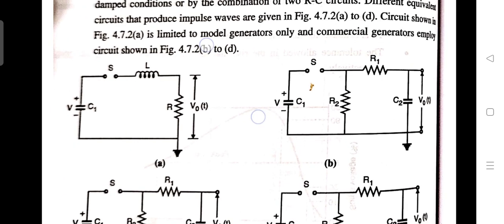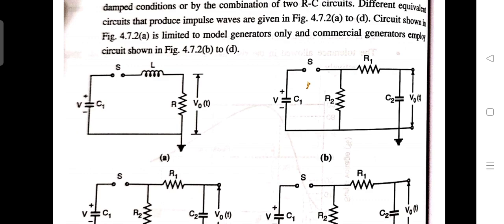We will now see the analysis to help in evaluating the circuit parameters for achieving a particular wave shape of the impulse voltage. Let's consider figure 1.